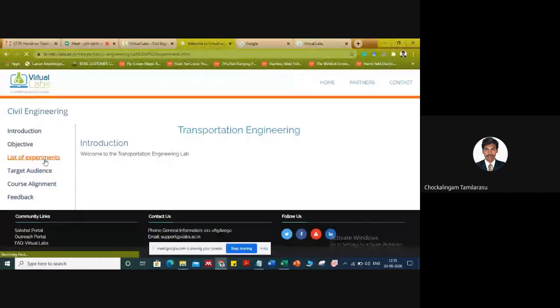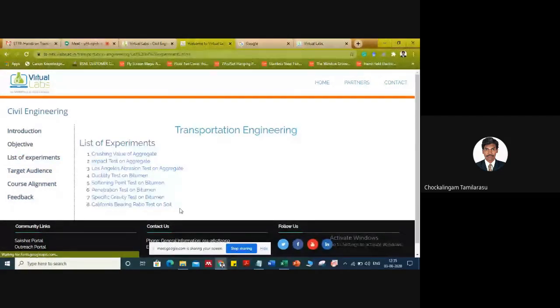Here we have 8 experiments, regarding construction materials such as aggregate as well as bitumen. For the highway engineering laboratory, the basic materials are coarse aggregate and bitumen. To ensure the quality of coarse aggregate and bitumen, we rely on some basic tests. For coarse aggregate, we rely on crushing strength and impact strength. For abrasion, to know the wear and tear of a particular coarse aggregate, we prefer the Los Angeles abrasion test. In general, three abrasion tests are available: Dorry abrasion, Deval attrition, and Los Angeles abrasion. But the IS code itself suggests that the Los Angeles abrasion test is the most suitable. So these are some of the basic tests on aggregate.